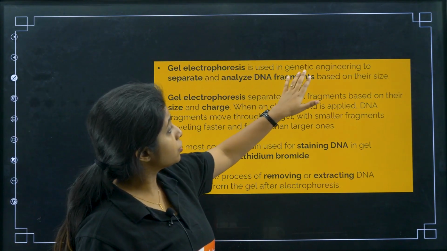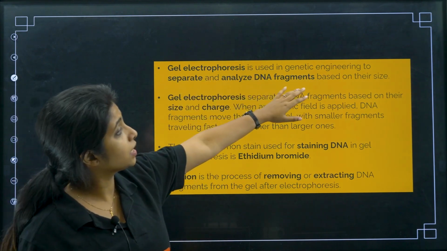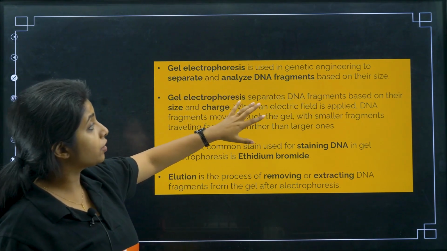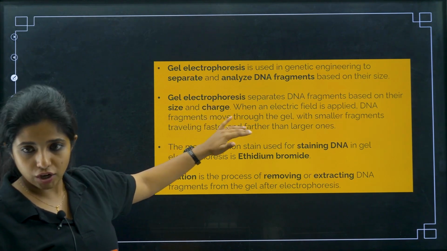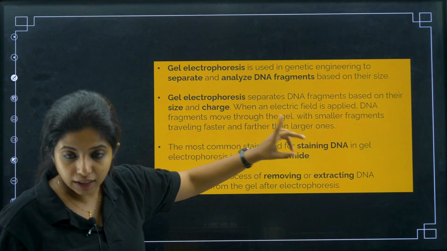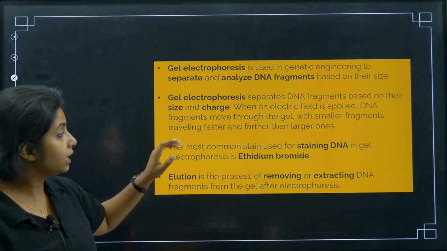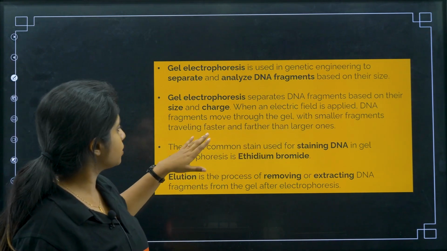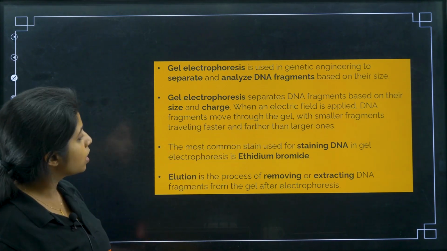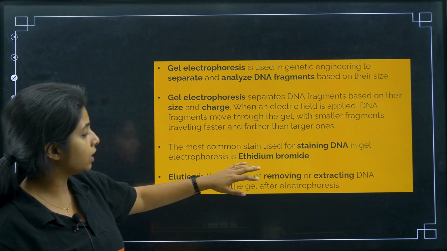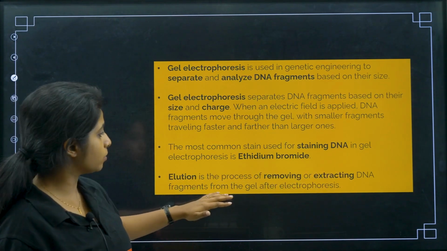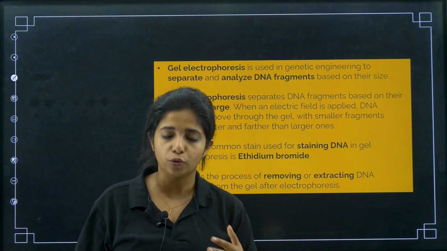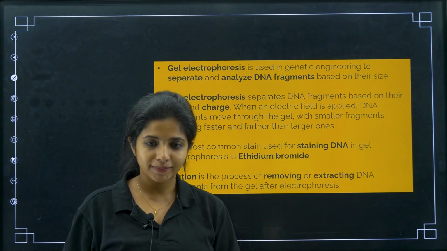First thing, gel electrophoresis is used to separate and analyze DNA fragments based on size. How does it work? What is the principle? It separates DNA fragments based on size and charge. When an electric field is applied, DNA fragments move through the gel, with smaller fragments traveling faster and farther than the larger ones. The most common stain used for staining the DNA is ethidium bromide. What is elution? Elution is the process of removing or extracting DNA fragments from the gel after electrophoresis. That's all.